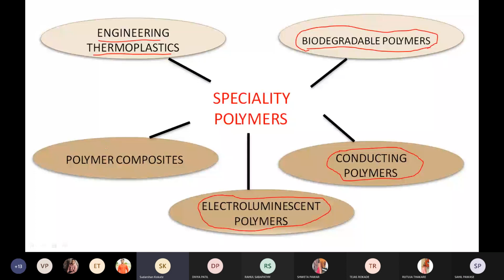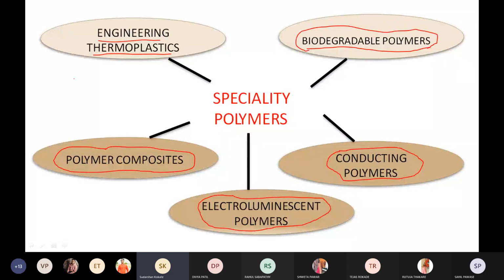And the last specialty polymer is polymer composite. The polymer composite can be prepared by using two phases, the matrix phase and the dispersed phase. Araldite is an example. Even Kevlar is also a polymeric composite material. So this is the specialty of the polymer. In our syllabus, these 5 different special polymers are included.